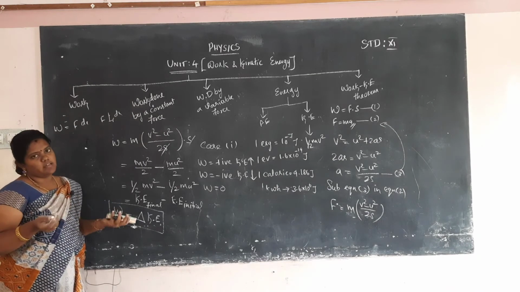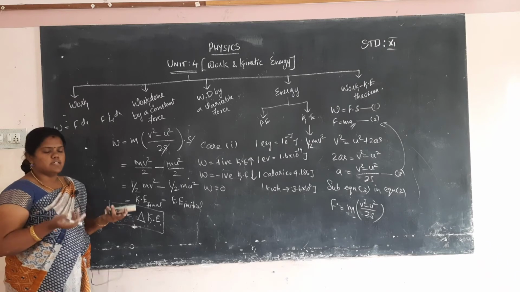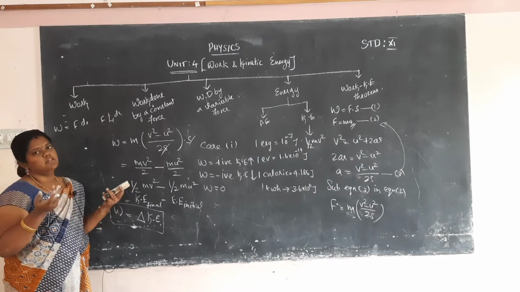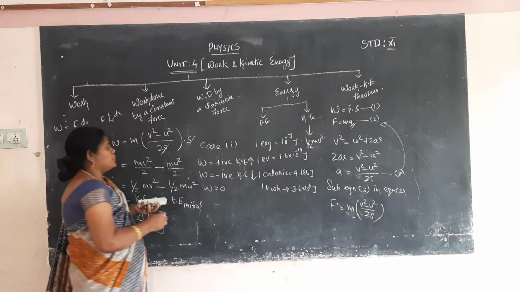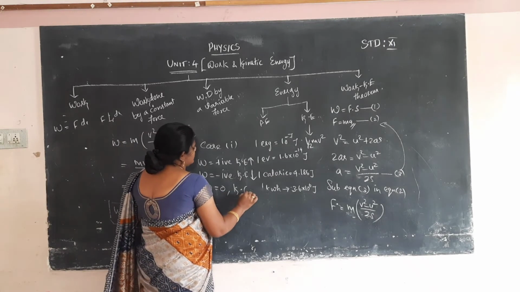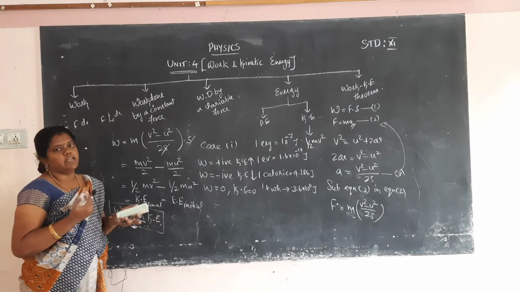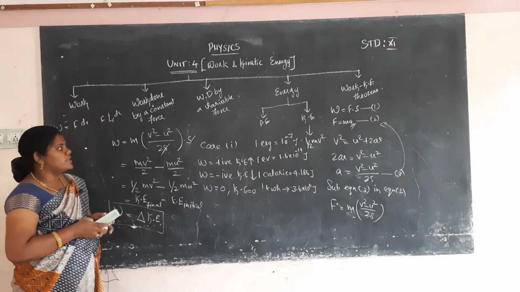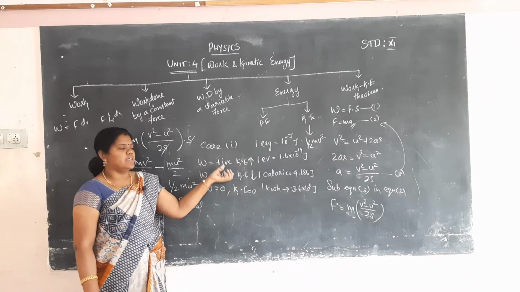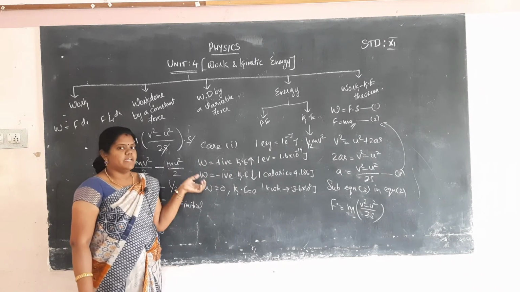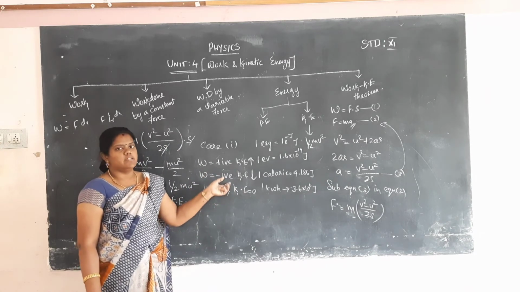So no work is there, the object does not move, so it does not have any energy. So work done being 0, automatically the kinetic energy will be equal to 0. Clear? So this is the relation between work and kinetic energy. I took three cases: work done positive, kinetic energy increases. Work done negative, kinetic energy decreases. Work done 0 and kinetic energy also 0.